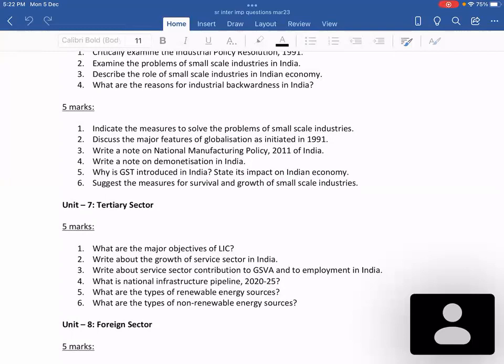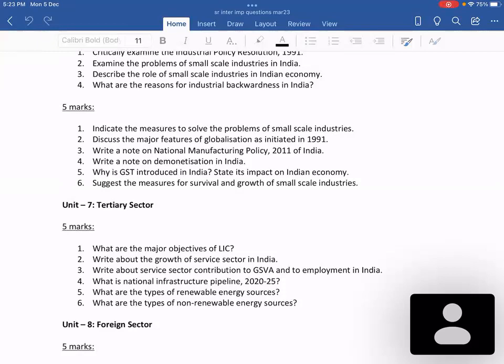More or less the answer is the same, but there are 2 different topics given in the textbook. Most of the time it is indicate the measures to solve the problems of small scale industries. But in the March 2022 board exam, they asked the 6th one, that is suggest the measures for survival and growth of small scale industries. So you can include that also as one of the important questions.